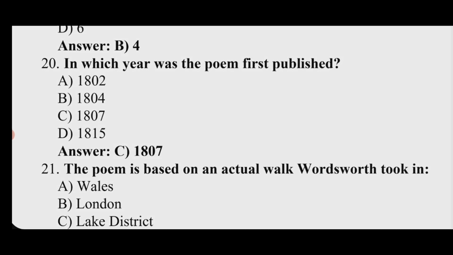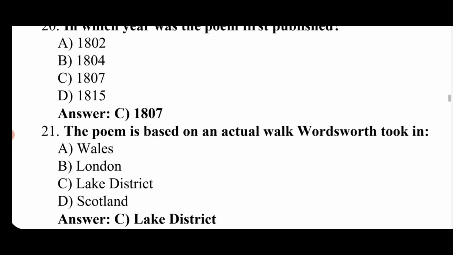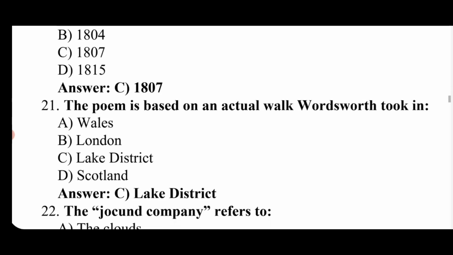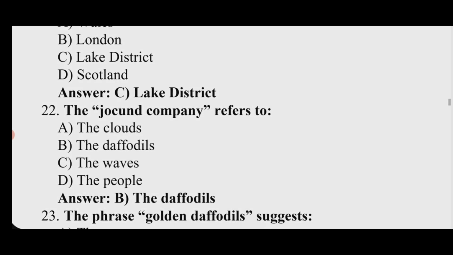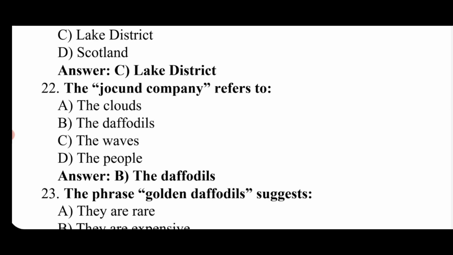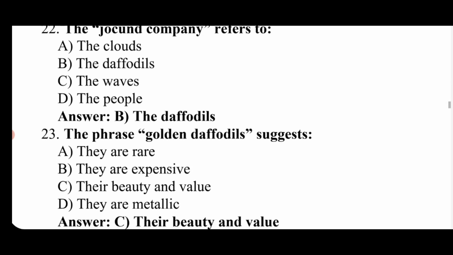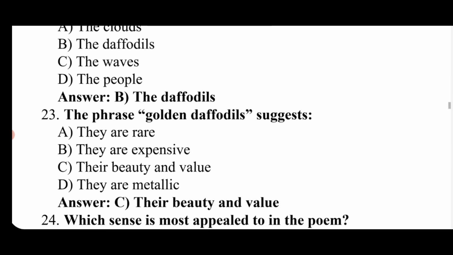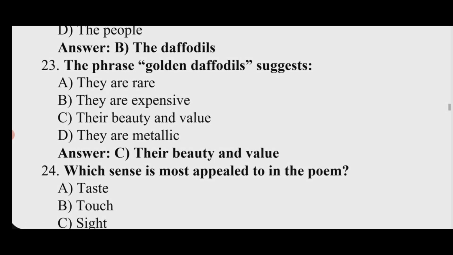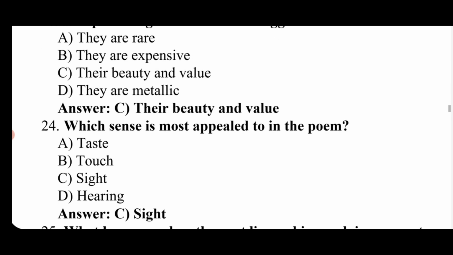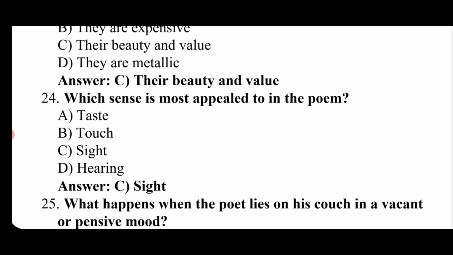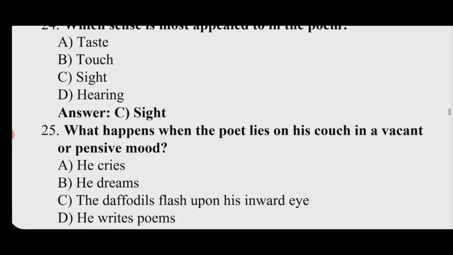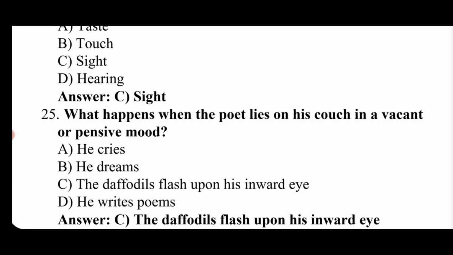The poem is based on an actual walk Wordsworth took in where? Lake District. The jocund company refers to the daffodils. The phrase golden daffodils suggests their beauty and value. Which sense is most appealed to in the poem? Sight. What happens when the poet lies on his couch in vacant or pensive mood? The daffodils flash upon his inward eye.